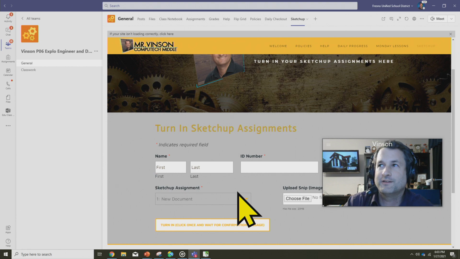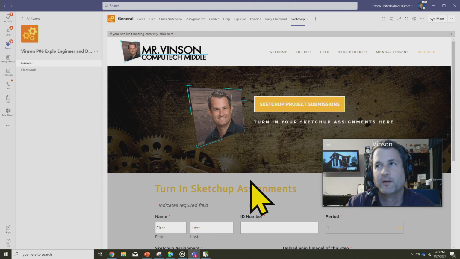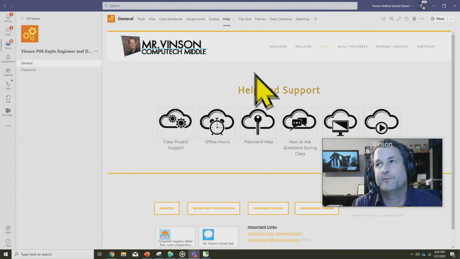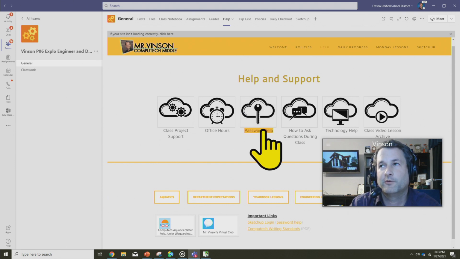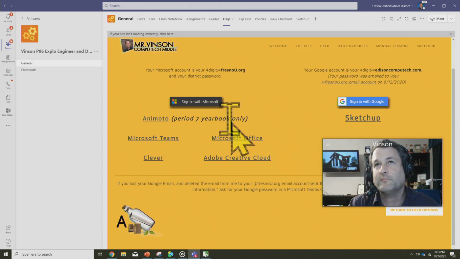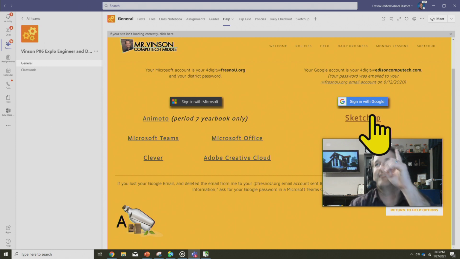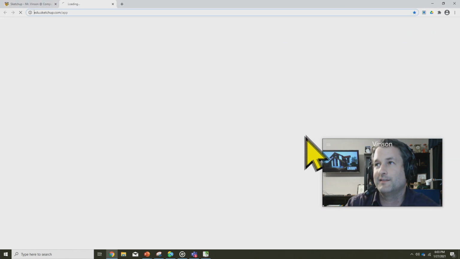And so in order to get to the correct version of SketchUp, we need to go to the file up here that says help. Because inside help, there's actually a link to password help. So if you're not sure how to get to any of the resources, click password help. You'll notice we've got some resources that are Microsoft and some resources that you sign in with Google. SketchUp, right above me right there, sign in with Google, and we're going to click that link.